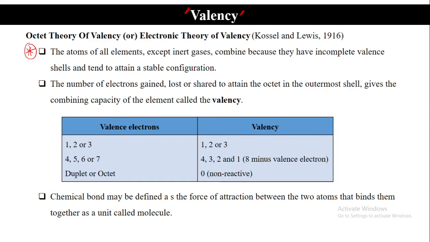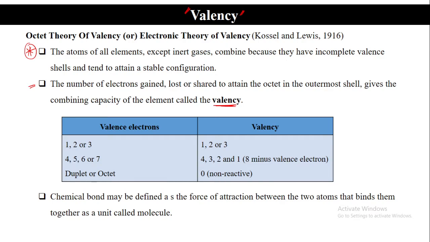That means valency is going to tell us about the reactivity, how reactive that element is, how stable that element is. Now for example, what is the valency of the inert gas? Sir, 0. Why? Sir, because they have their octet.